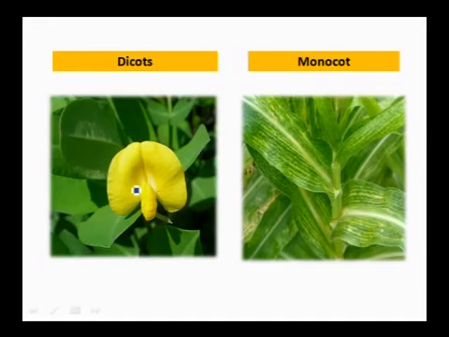These are the dicot and monocot plants. You all see that jowar, grass, ragi are all monocots. Dicots are all beans, legumes, with two cotyledons, whereas monocots have a single cotyledon.